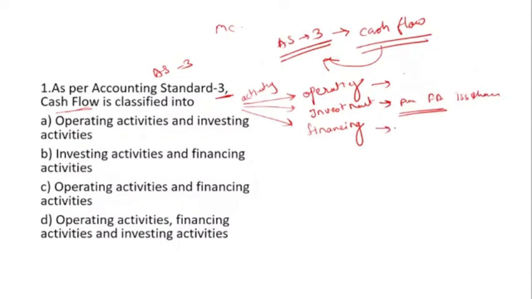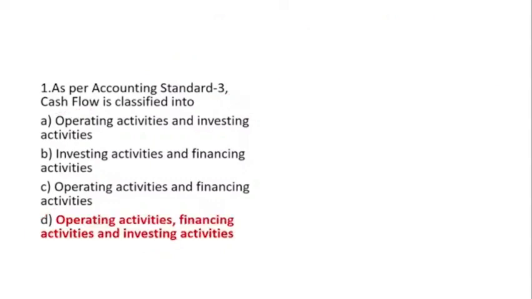Financing activity means you finance something. So option D is right: operating activity, financing activity and investment activity. These three activities are involved in the cash flow statement, and the cash flow statement comes under accounting standard 3.